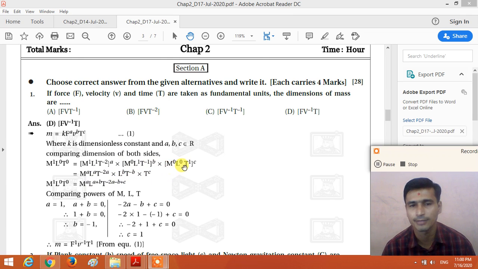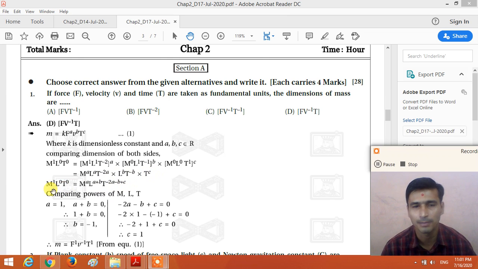Multiply M raised to 0, L raised to 0 and T raised to c. So combining the powers of MLT, here M is only a. We get M raised to a, L raised to a plus b, and T raised to minus 2a minus b plus c.